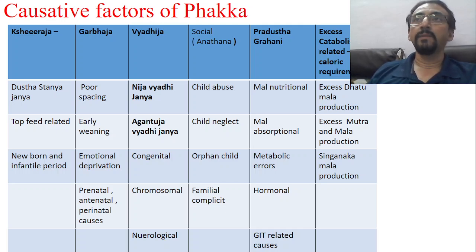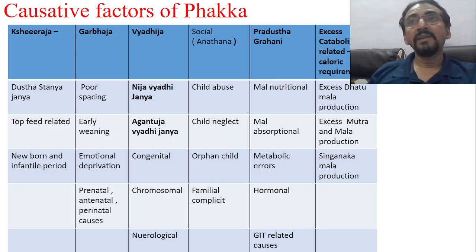improper way of feeding, and some mechanical and structural problems related to feeding. All such conditions, or the caloric value of the feed, are causes for the development of FTT, isn't it? If the child is given diluted milk, the child will definitely develop FTT. If the breast milk was not given properly up to 6 months, or if the supplementary food is not started at the proper time, the child will develop FTT. Clear? Such explanations are also given in Ayurveda under the heading of Phakka Roga, where I explain Kshira Phakka.